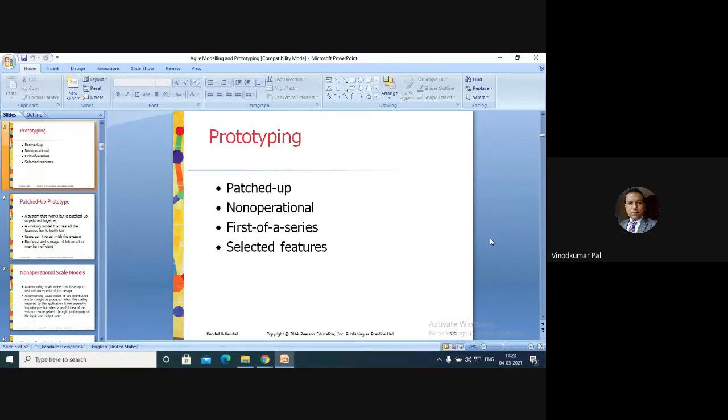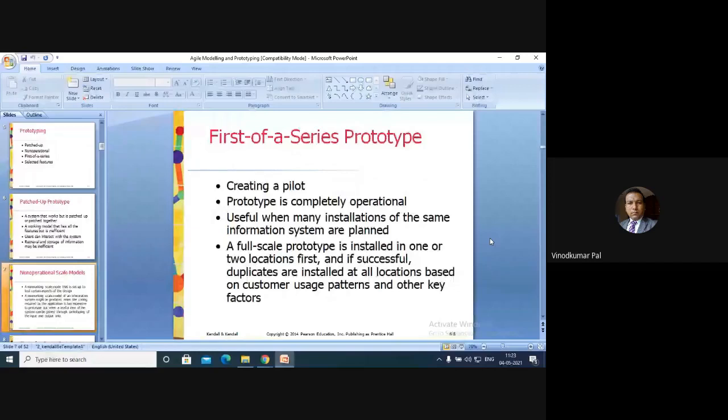Now, in this type of prototyping, users can interact with the system. Like I've given you the example of input forms, with the database not created. Users can interact with the system. Types of output are also available, but the retrieval and storage of information may be inefficient. Right? I'm just repeating again in a simple manner. Patched up, if I can show you in the form of a diagram here.